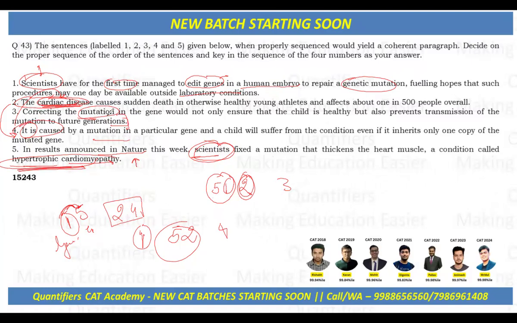So finally sentence 3 states the benefit, why we are doing this. A child will suffer from the condition, so if we correct the mutation, it would not only ensure that the child is healthy, but also prevent transmission of the mutation to future generations. I hope you got this.